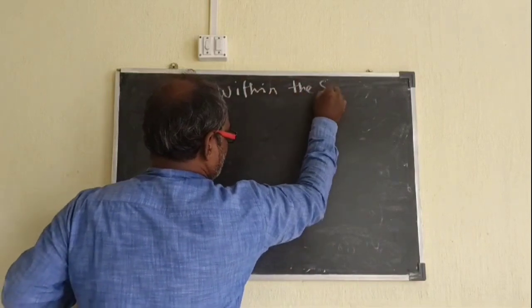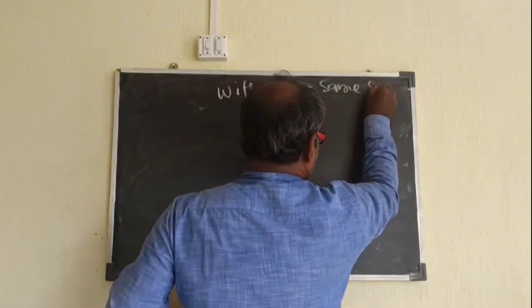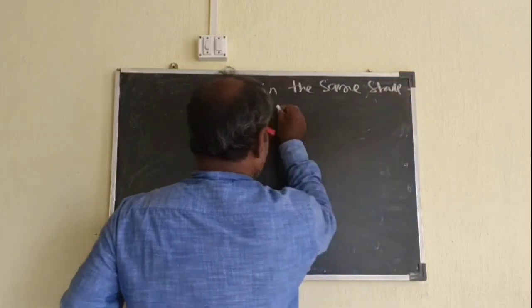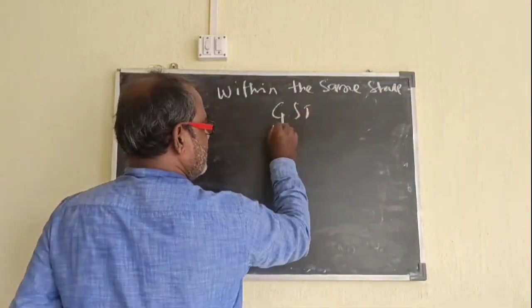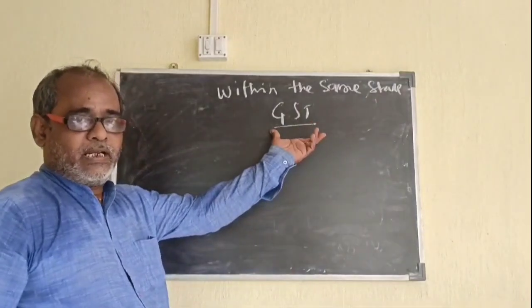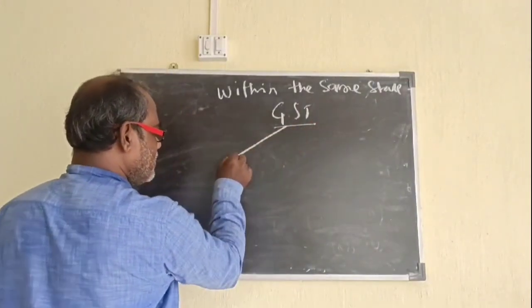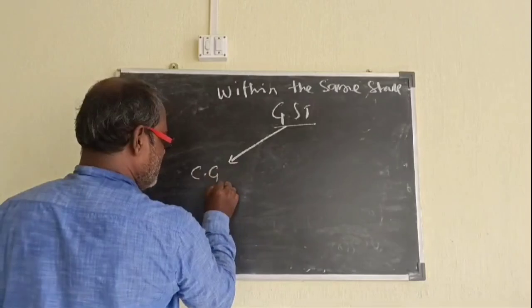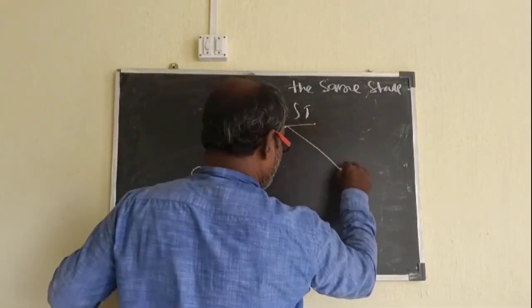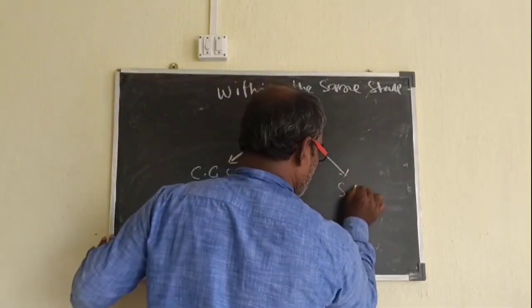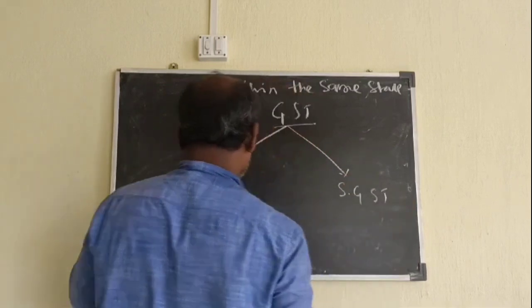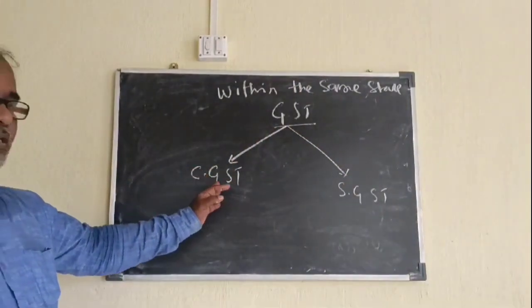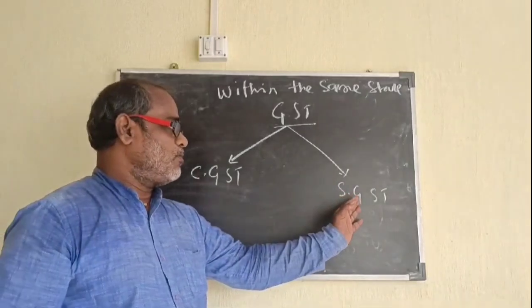within the same state, the GST which you collect will be distributed to CGST and to SGST. That is Central Goods and Services Tax and State Goods and Services Tax.